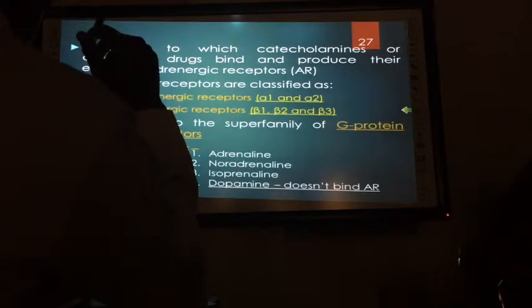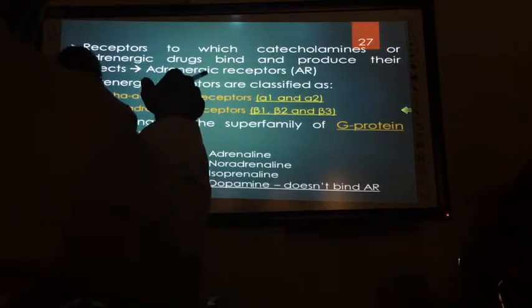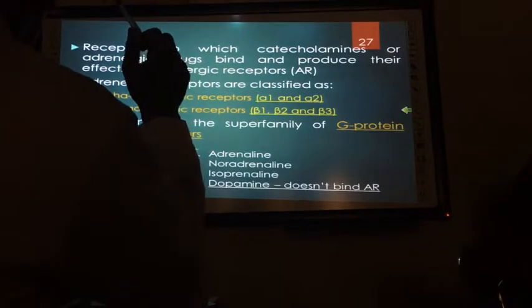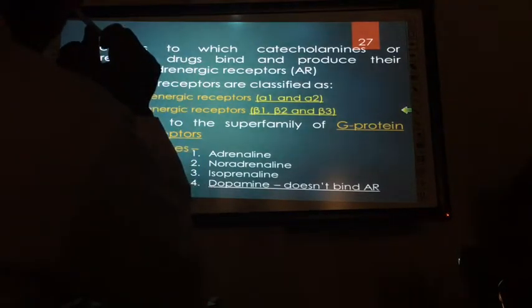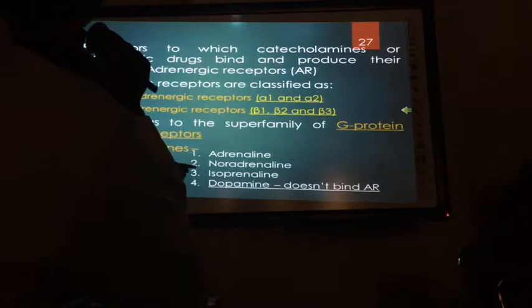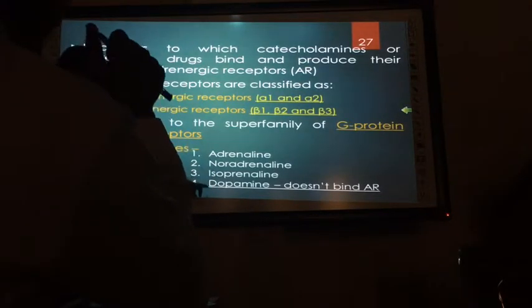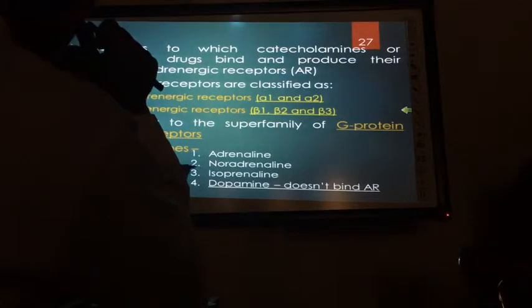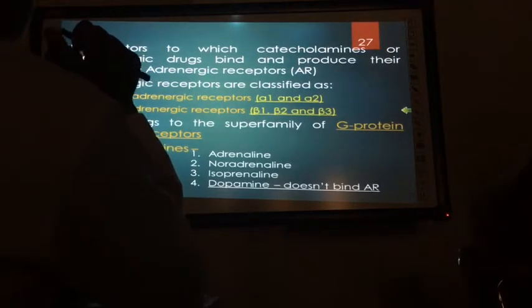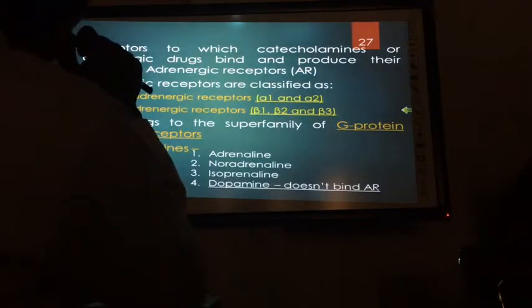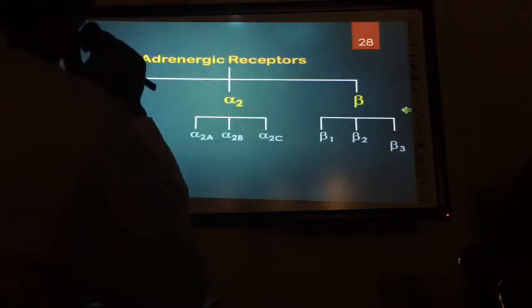What are the common drugs which will activate these? Adrenaline, noradrenaline, isoprenaline, dopamine, and dobutamine. Dopamine is structurally similar to them, and it is a precursor molecule for noradrenaline. If you see the diagram, before formation of noradrenaline, there is a precursor, dopamine. But as such, dopamine is not able to bind to alpha or beta receptors, only its own dopamine receptors. You'll see it later.